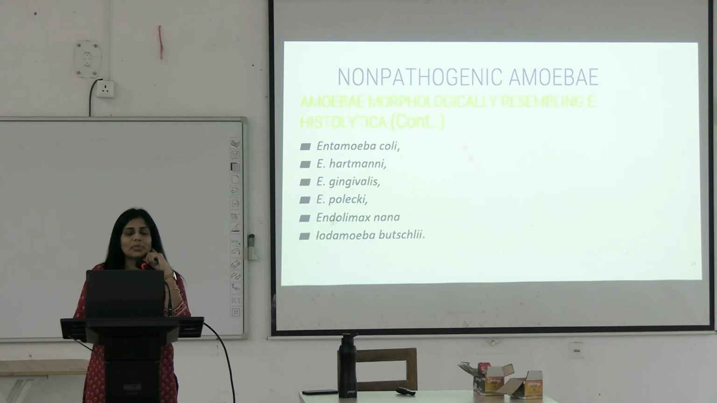There are certain non-pathogenic amoebas that you should know. See, based on their names, you can remember that E. gingivalis is present in the mouth. E. hartmanni, E. coli is present in your intestine. Endolimax nana and Entamoeba bushli. These are all non-pathogenic amoebas. They are all commensals in the human intestine.